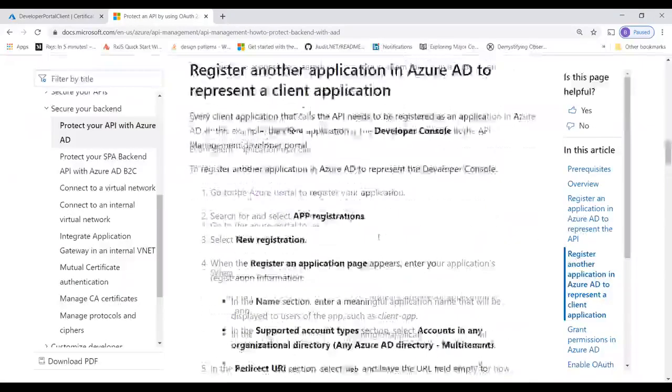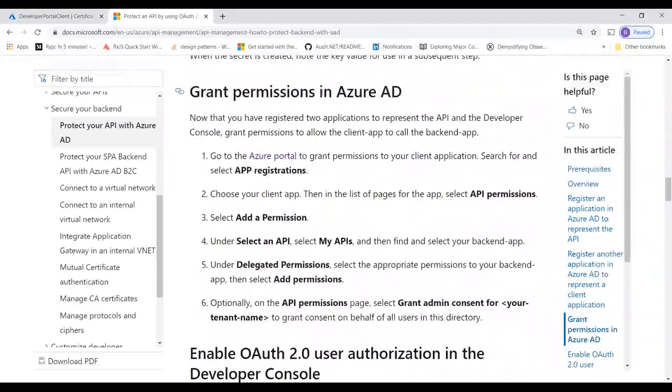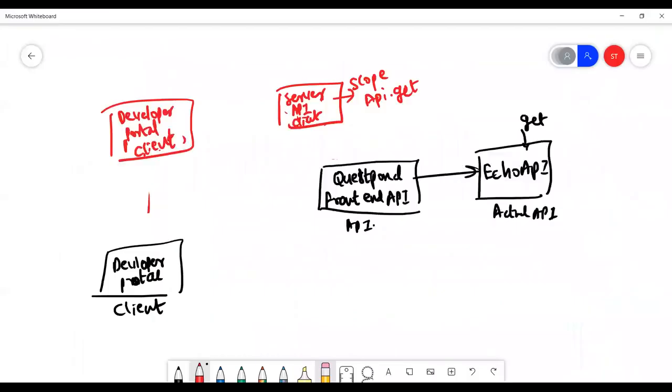We have created this scope, right? Now the next thing is grant permission in Azure AD. Let me again go back to the diagram. I'm so sorry. Let's keep going back to the diagram. So here we have generated a key using the certificate.